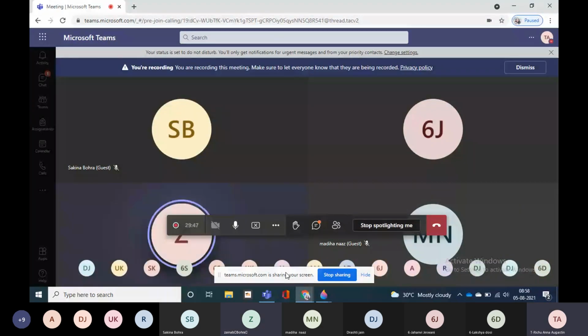Wheat and grass. Okay, option A, wheat and grass. Clear? Option A, wheat and grass.